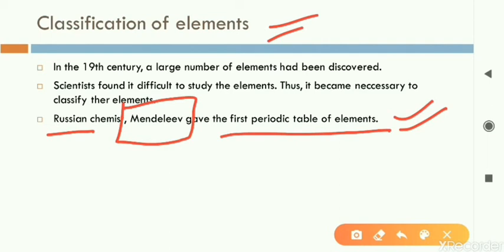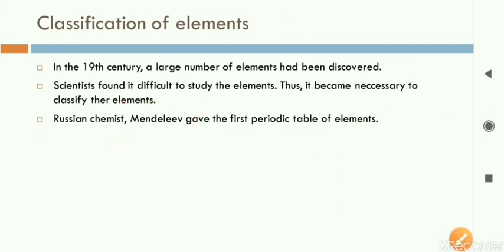So Mendeleev gave the first periodic table of elements. What is the periodic table? It is a table in which all the elements are arranged in order, so that we can study them nicely. There would not be much confusion, and we can study the elements easily. Otherwise, a lot of elements are there and we cannot study them properly. So the first time, Mendeleev gave the periodic table.